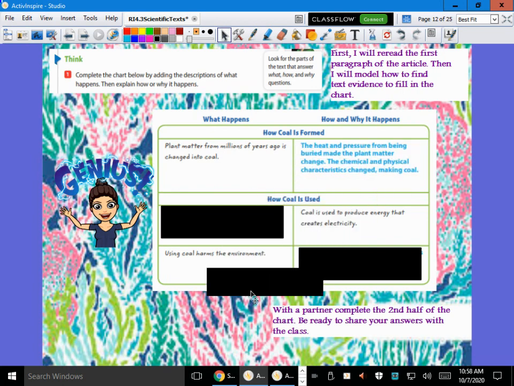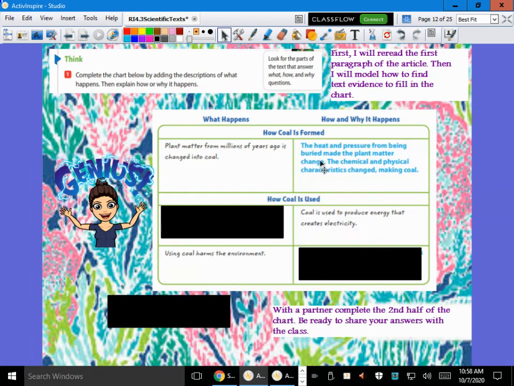So let's take a look at what we have here. The heat and pressure from being buried made the plant matter change. And this chemical and physical characteristics change, turning it into coal, making it coal. Okay? Now, this is the second part. I really want you guys to work hard. If you've got someone close by that can help you out, that's great.